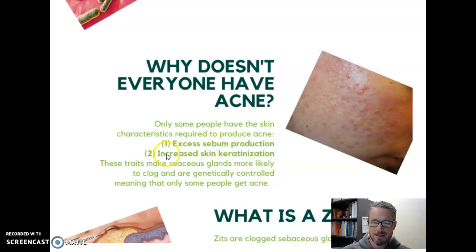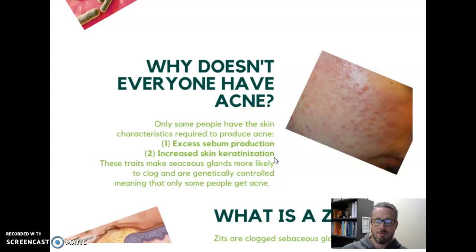So first making lots of sebum, then again, increased skin keratinization. Keratin is a structural protein in your skin that gives it rigidity, strength. The more keratin you have, the less stretchy the skin gets. And that just makes it more likely that a sebaceous gland will clog, because if there's some debris trying to get out, the pore can't stretch to let the debris squeeze out, and instead the debris gets clogged, and then that traps the sebum inside the gland.